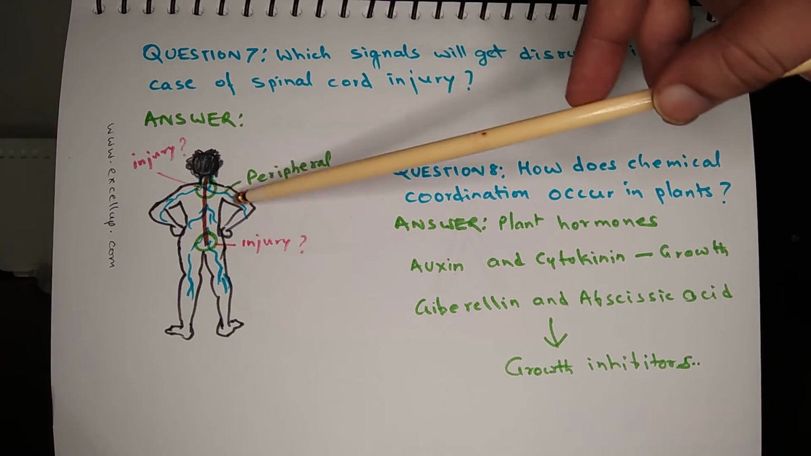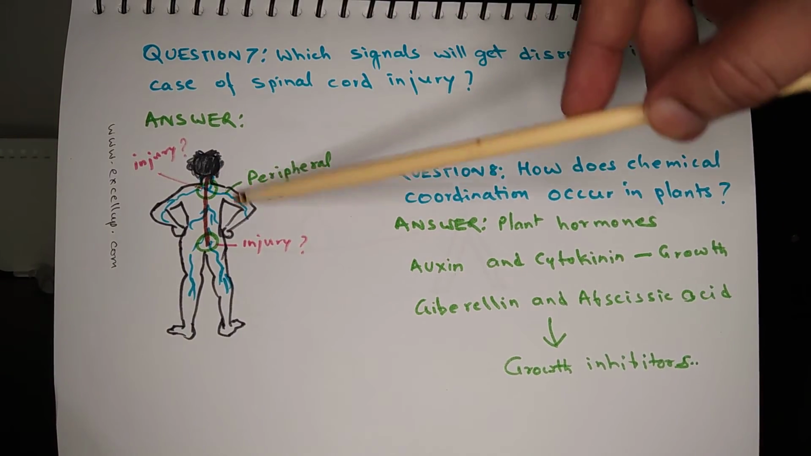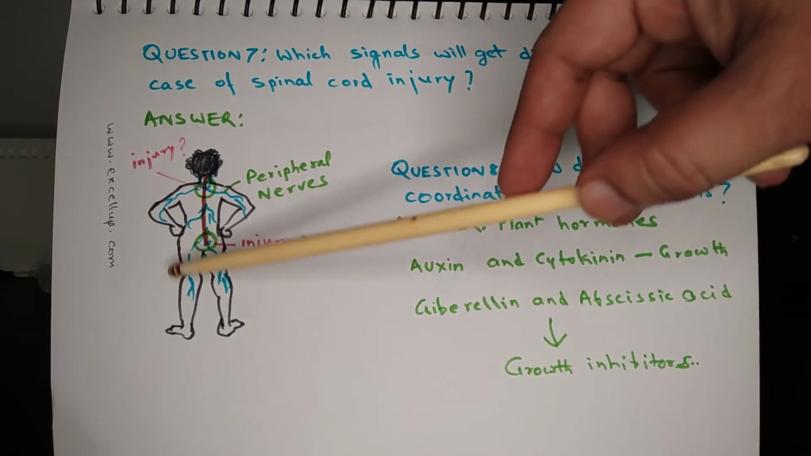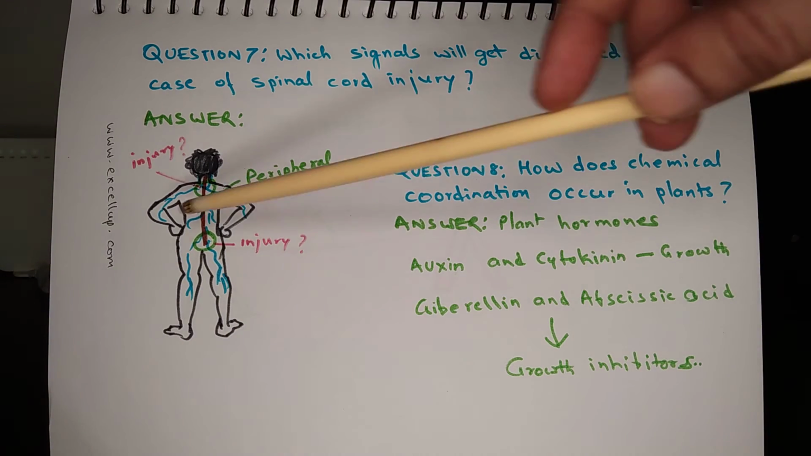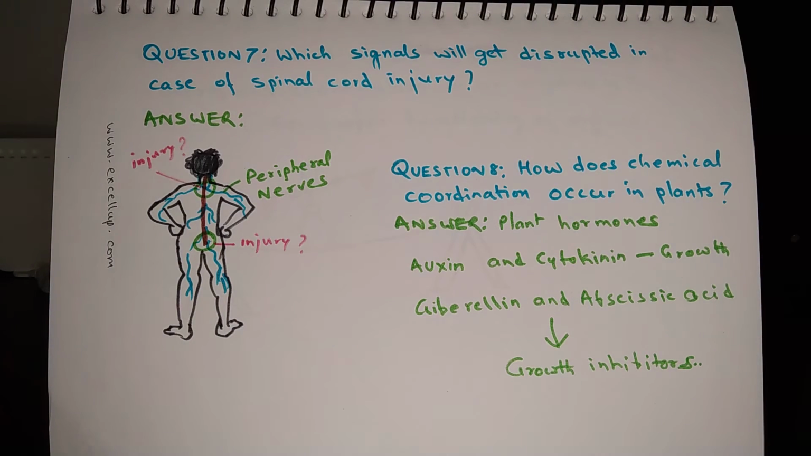So some nerves may be going towards the upper arm, some nerves go towards the lower limbs, and some of them go towards internal organs. So it depends on the site of injury.